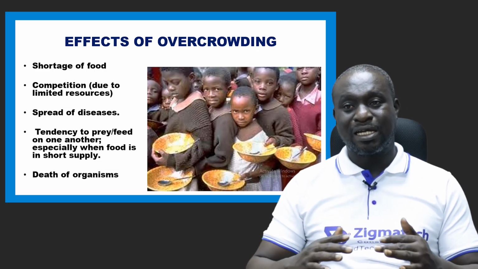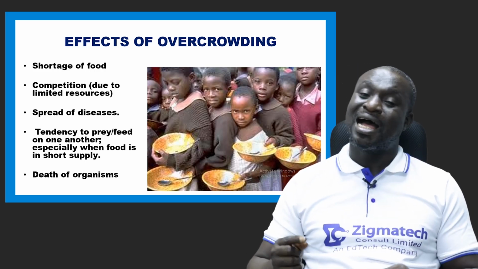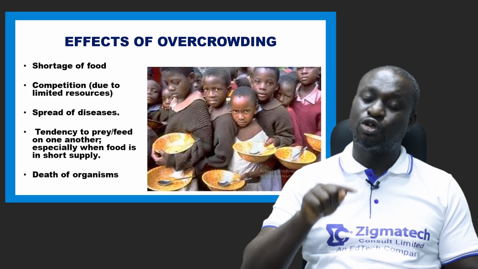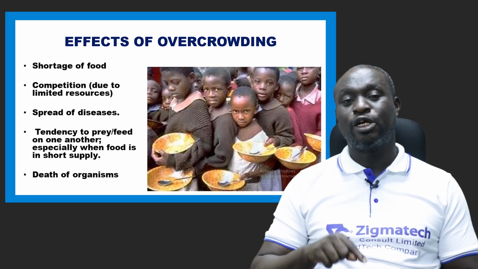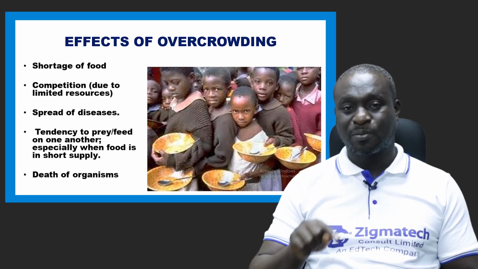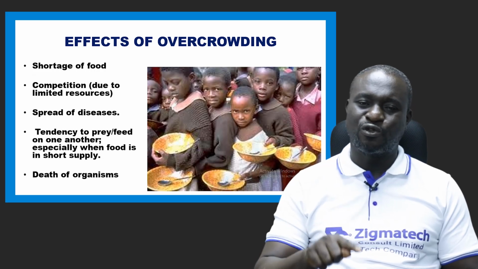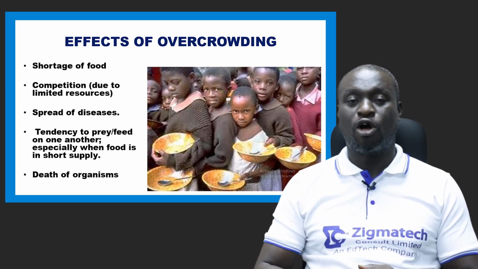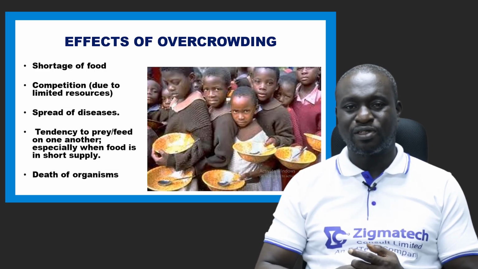The population will keep increasing as long as there is availability of food. The time will come where the population of species in that place will be greater than the availability of food, and that's what we call shortage of food. We're going to be talking about food shortage much later in this presentation.